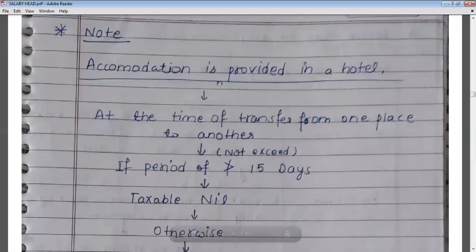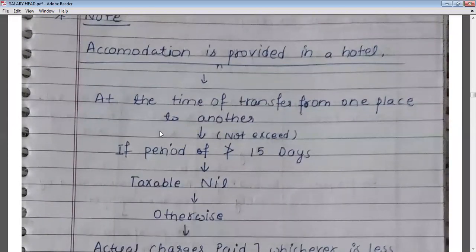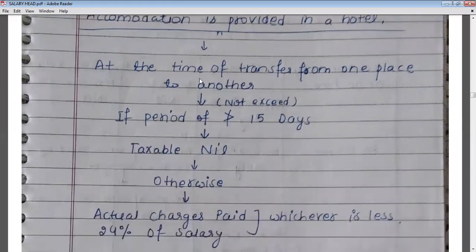Now the next provision is when rent-free accommodation is provided in a hotel. What will be the tax treatment? If hotel accommodation is provided at the time of transfer, when an employee is transferred from one place to another, and the accommodation period is not greater than 15 days, then the taxable value will be nil. That means no amount will be taxable, no RFA will be taxable.